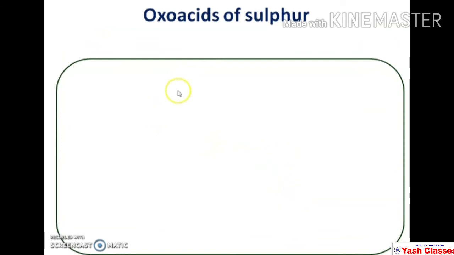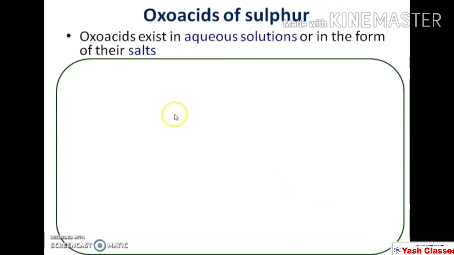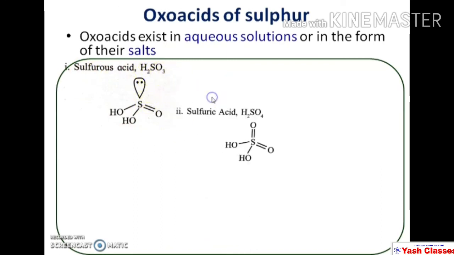Now the next point is oxyacids of sulfur. So sulfur reacts with oxygen as well as, in presence of water, there is a formation of some oxyacids of sulfur, and oxyacids are mostly stable in aqueous solution or in the form of salt. So the first important oxyacid is sulfurous acid. This is the structure. Its formula is H2SO3.